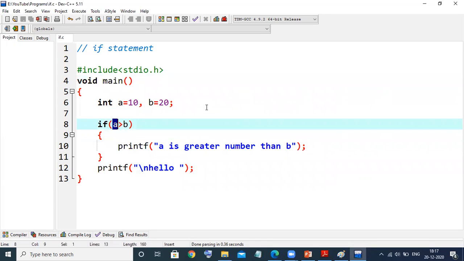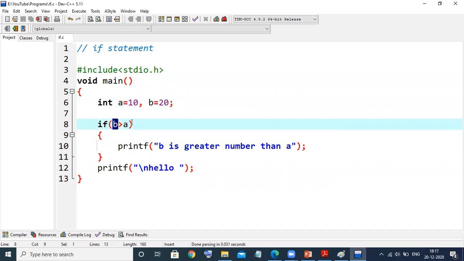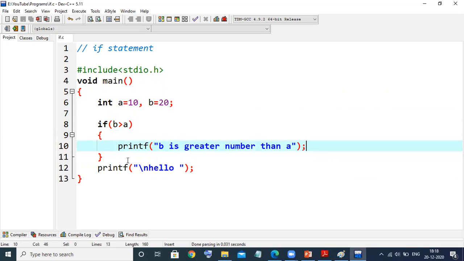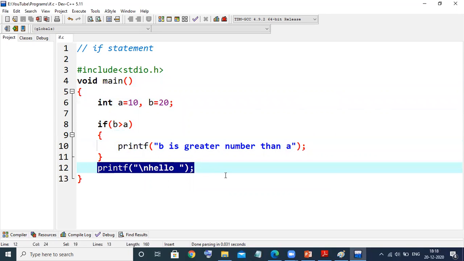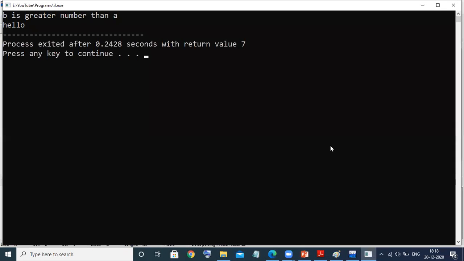Suppose I'm changing this sequence now. Suppose this is b and this is a, and here I want to write: b is greater than a. Now you check what the output would be. Hope you might have guessed, guys. b is 20, greater than 10. That means the condition is true. If it is true, it will enter this block and execute what? b is greater than a. And after coming out of this if block, again the execution will be sequential, so it will execute hello also.